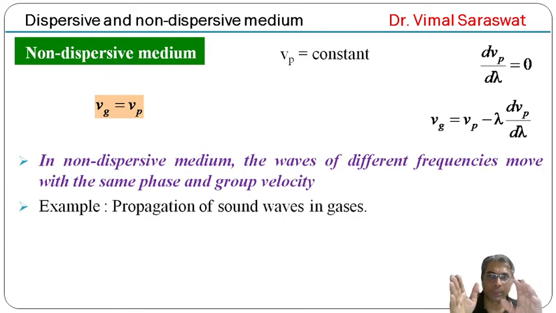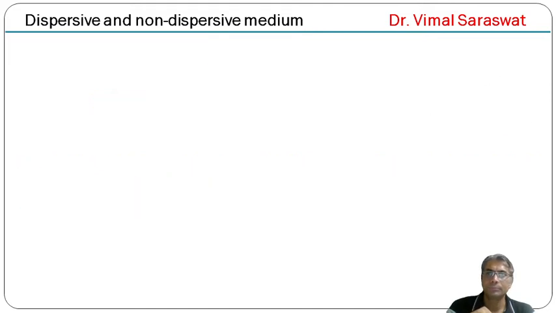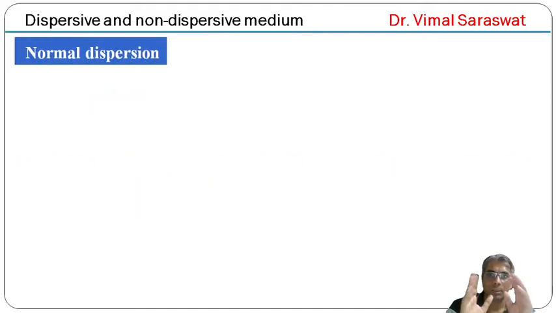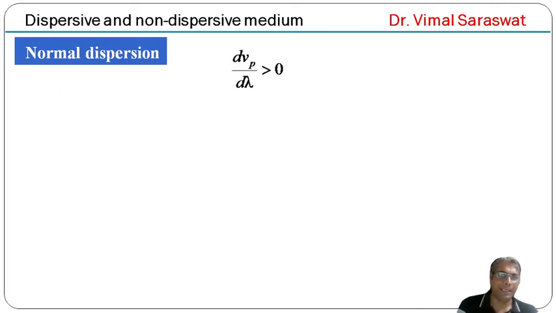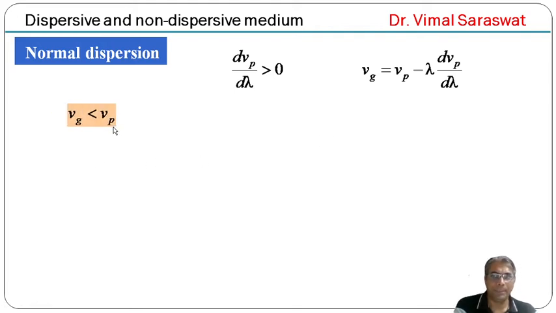Example of non-dispersive medium is propagation of sound waves in gases. Now, normal dispersion. In normal dispersion, dVp by d lambda is greater than 0, and since Vg equals Vp minus lambda dVp by d lambda, and dVp by d lambda is greater than 0, it means Vg is less than Vp.